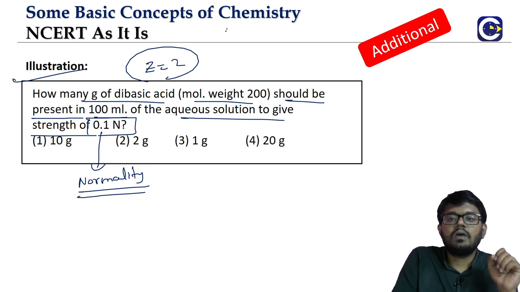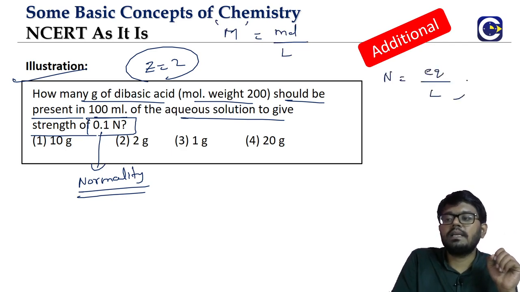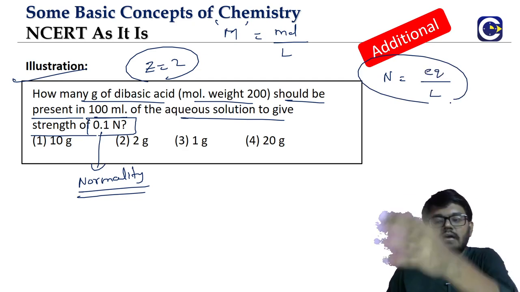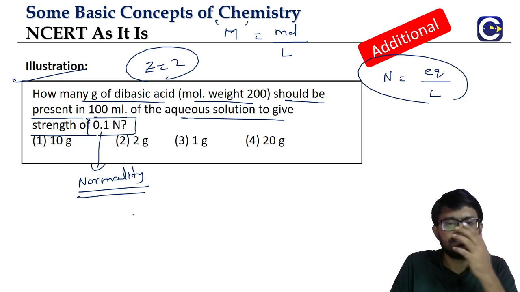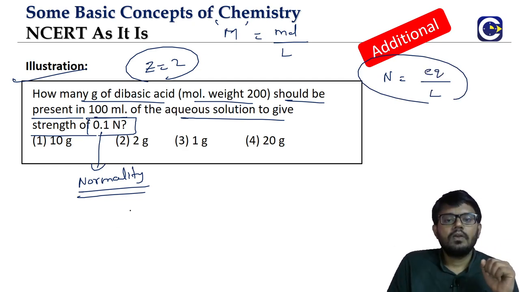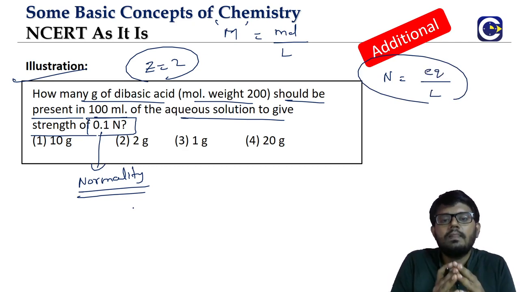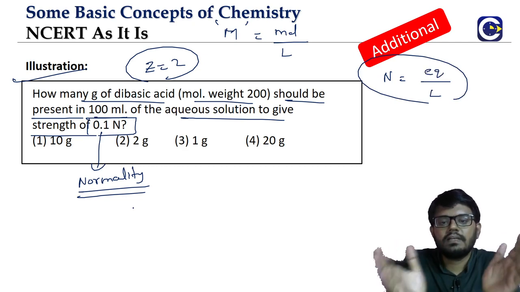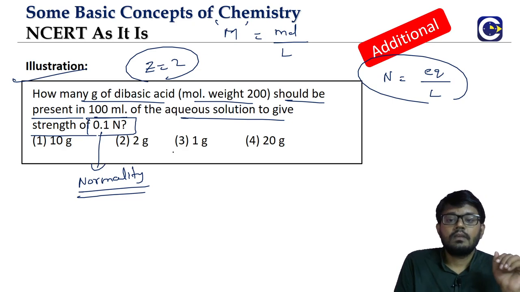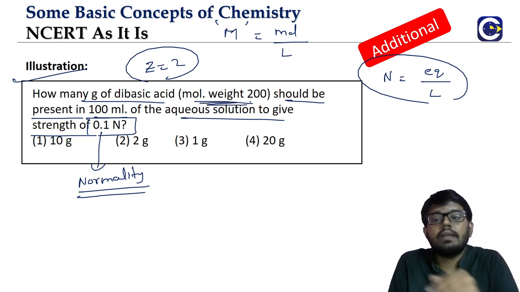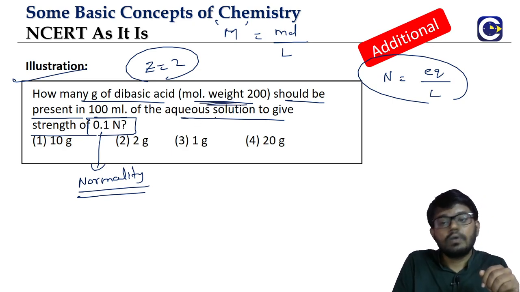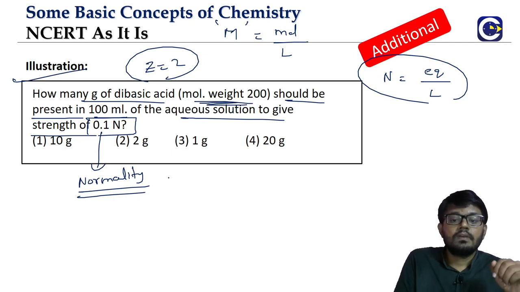Like capital M, molarity, what is molarity? Moles per liter. Normality is equivalents per liter. Just like molarity, we have the normality unit. Now let's look at it. We have to find the mass of the dibasic acid in grams. First, what is the molecular weight of the dibasic acid? 200 gram. So we will first find the equivalent weight.